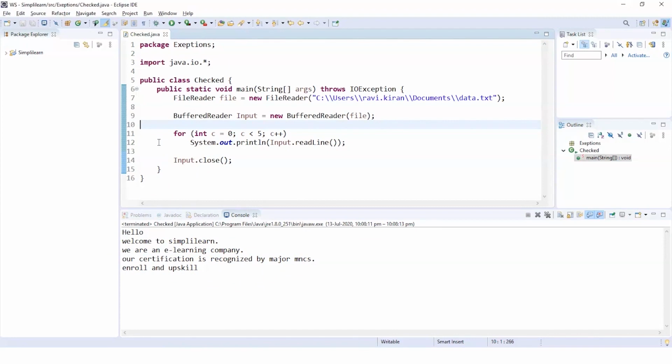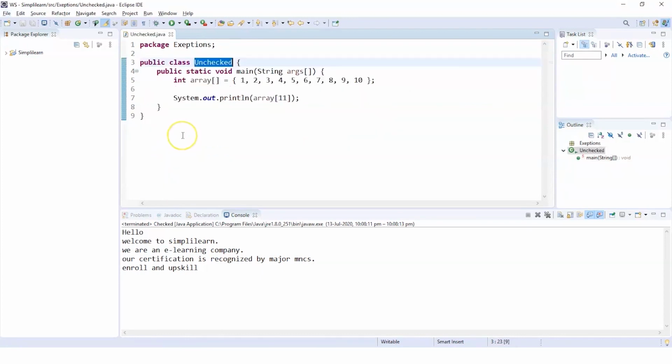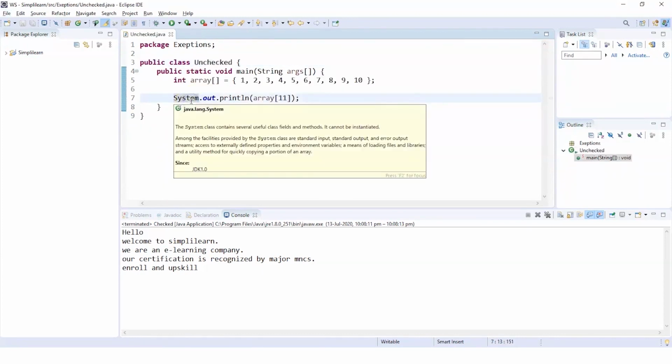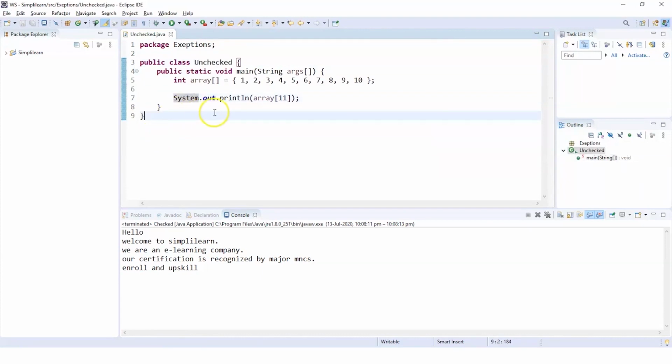Now, we will also go through an example for unchecked exceptions to learn it in a much better way. This particular example is based on unchecked exceptions. This program is really simple. We have an integer type array, and inside that we have 10 elements, which are 1, 2, 3, 4, 5, 6, 7, 8, 9, and 10.